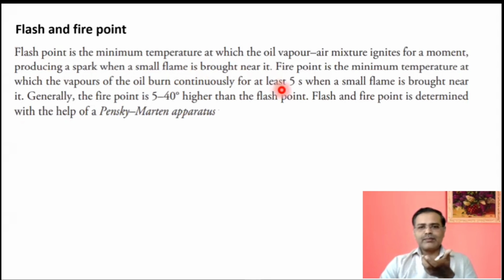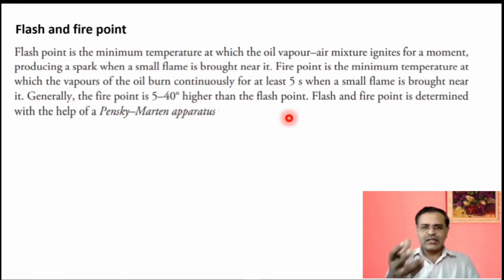Fire point is the minimum temperature at which vapors of the oil burn continuously for at least 5 seconds when a small flame is brought near it. Generally, the fire point is 5 to 40 degrees Celsius higher than the flash point. Flash point is just the flash start, and it can be further raised to the fire point. Flash and fire point can be determined with the help of an apparatus known as the Pensky-Martens apparatus.